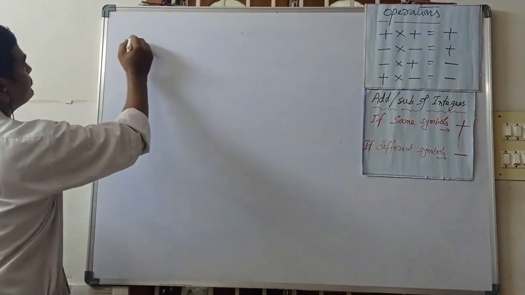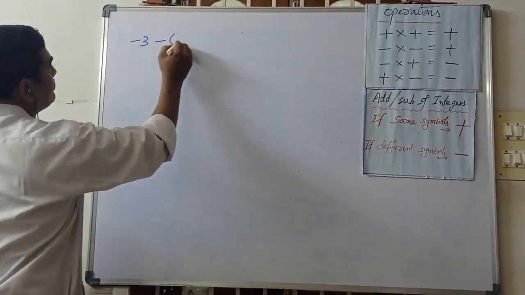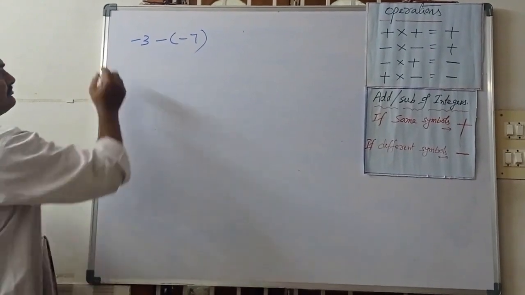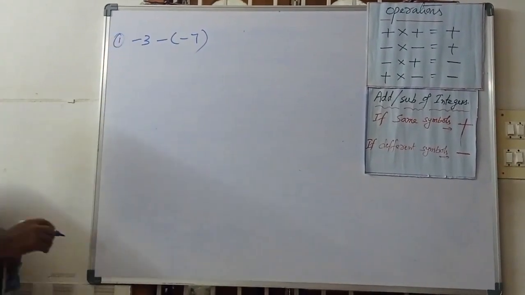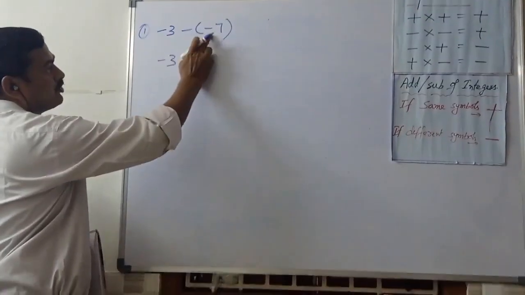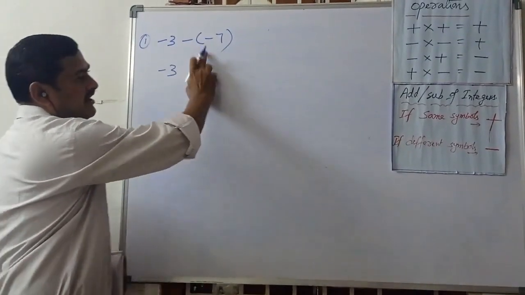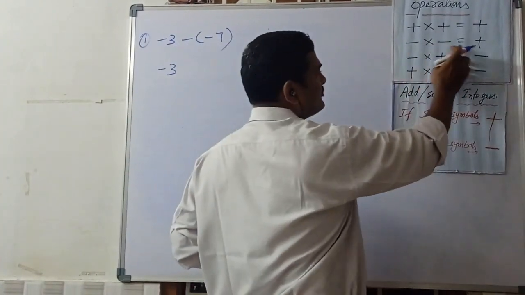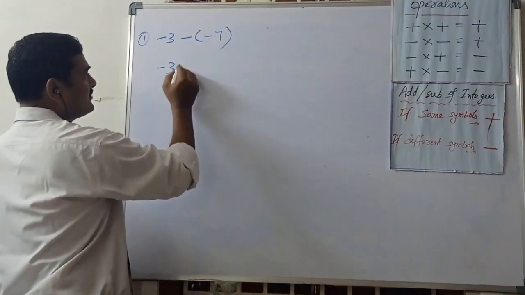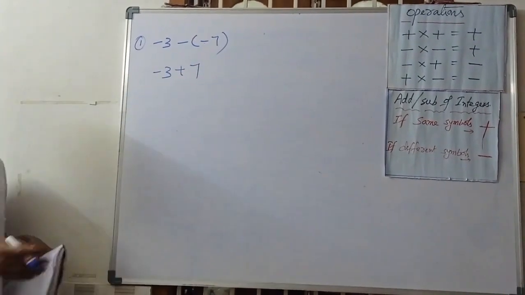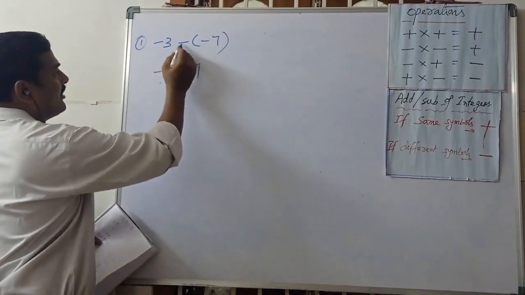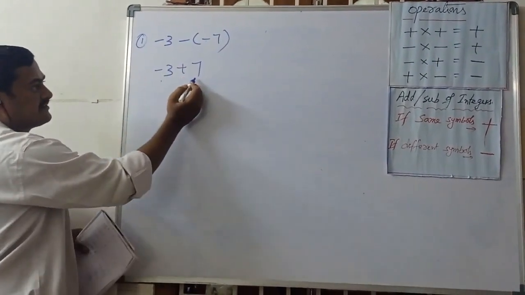Now minus 3 minus of minus 3. How can simplify this sum? Minus 3, here both are minuses. Minus into minus. Minus into minus means what is the operation? Plus. Minus into minus plus 7. So minus 3 minus into minus plus 7.